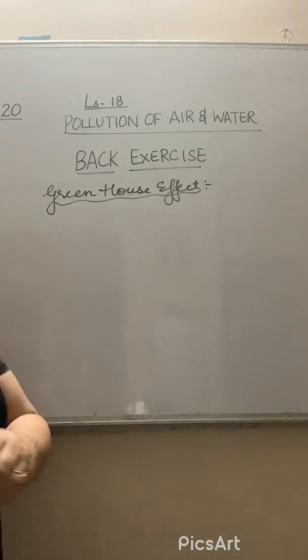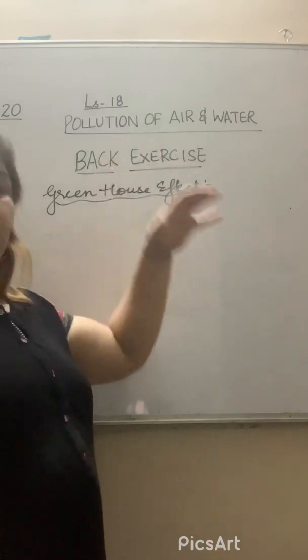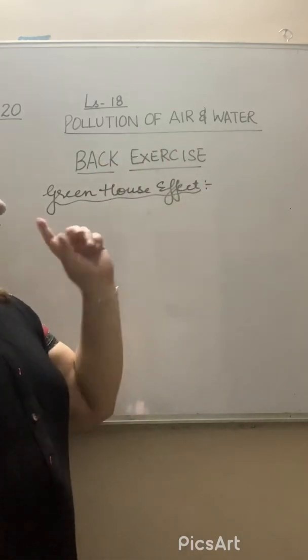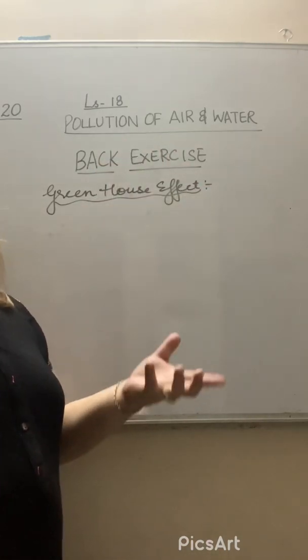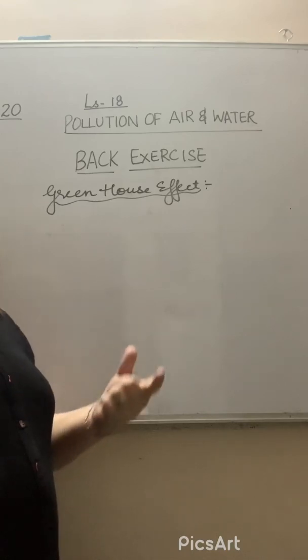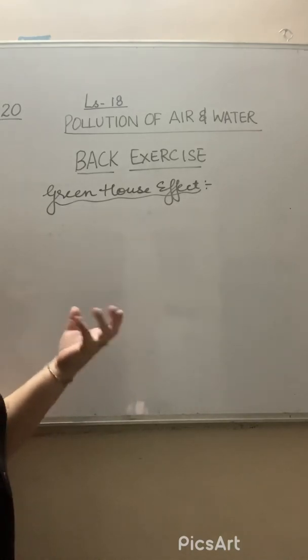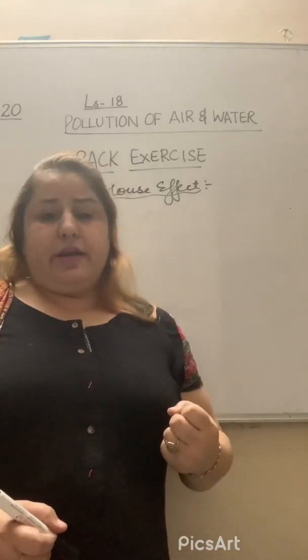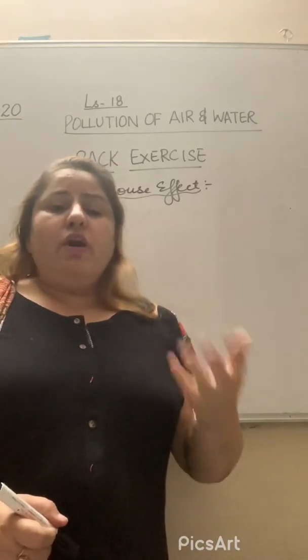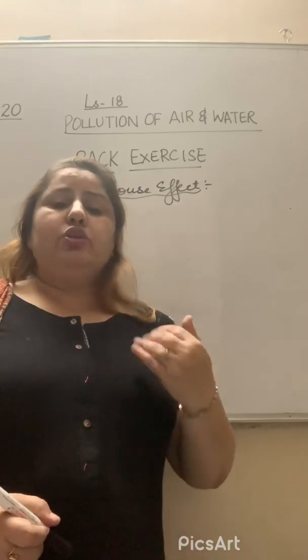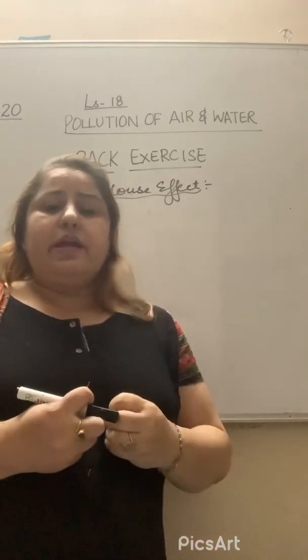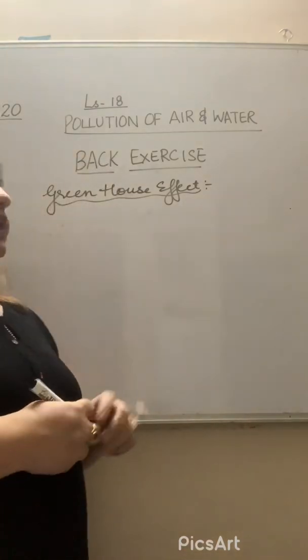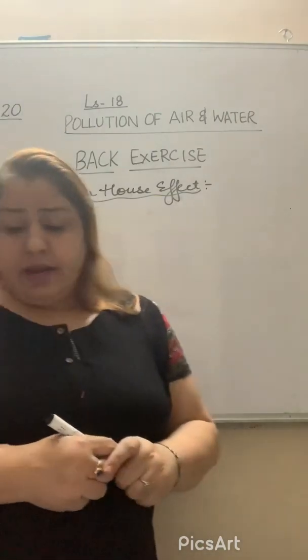We already discussed when the sun rays fall on the Earth, right? The atmosphere traps the radiation, and due to the harmful gases like carbon dioxide, it traps the heat inside it, right? It will not allow the heat radiation to go back. It traps the radiation, and that causes the greenhouse effect, right?